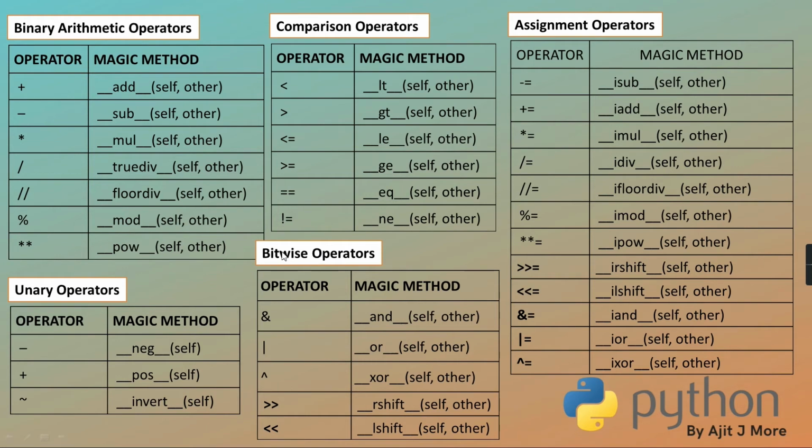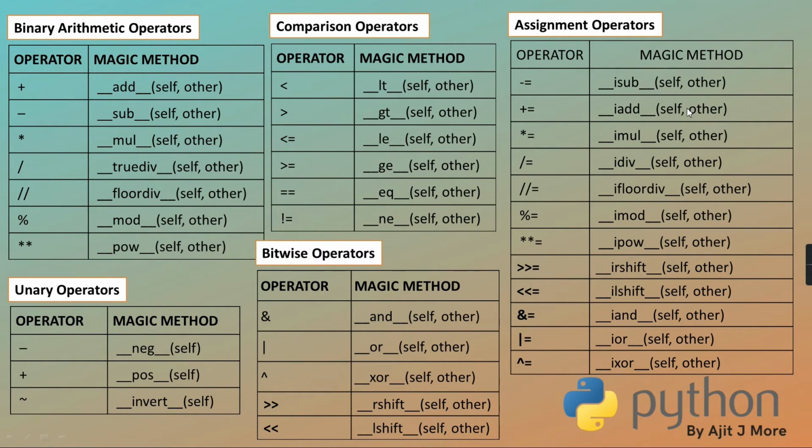Now this is the table which I have given. If you want to overload all these operators, you can observe that the assignment operator cannot be overloaded, and all logical operators, and, or, those operators cannot be overloaded. The logical operators and assignment operator you cannot overload.